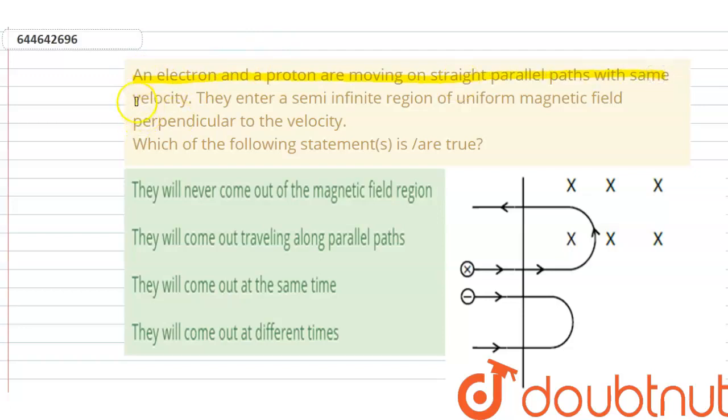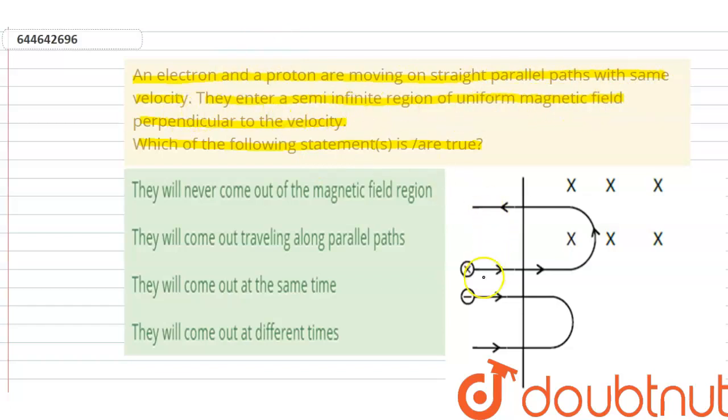Hello students, our question is: an electron and a proton are moving on straight parallel paths with the same velocity. They enter a semi-infinite region of a uniform magnetic field perpendicular to the velocity. Which of the following statements are true? So we are given that the electron and proton are moving on straight parallel paths with the same velocity.